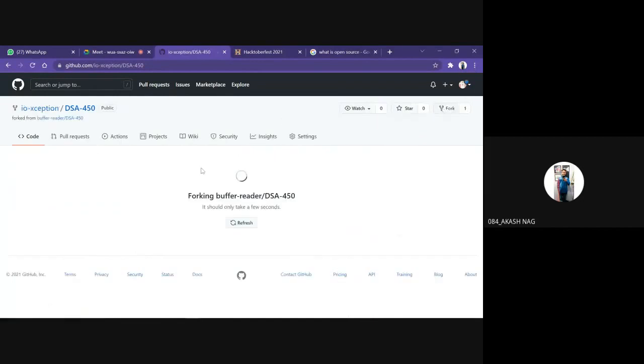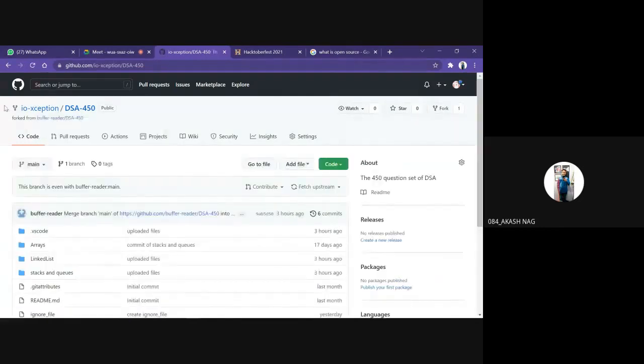It will be clear. Wait, just a few minutes. It will be creating. Yeah. So just see this thing. It is coming IO exception, that is my username, slash DSA 450, the DSA repository. See this thing, forked from, that is where I am copying the repository from: Buffer Reader's DSA 450 problem repository. Basically I'm copying another person's repository into my own account's repository, right? So that's how forking works.